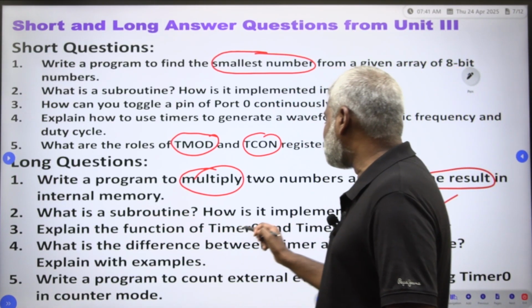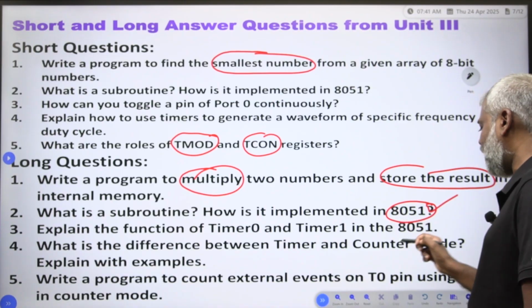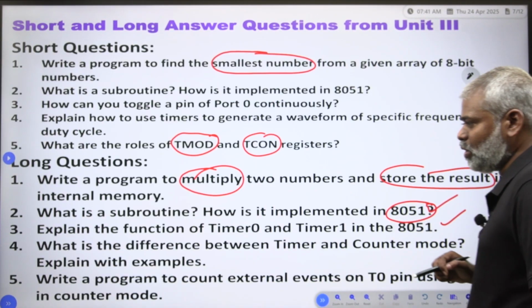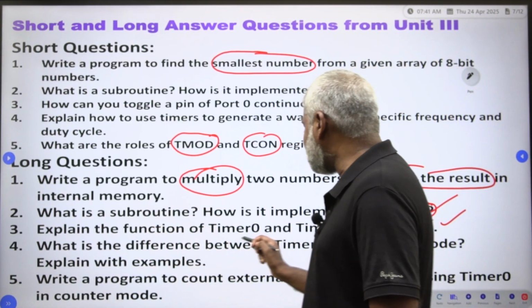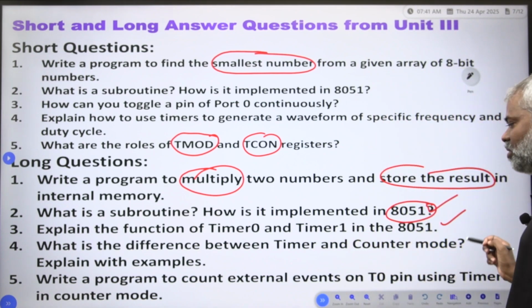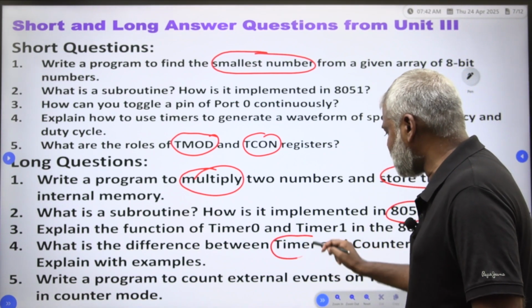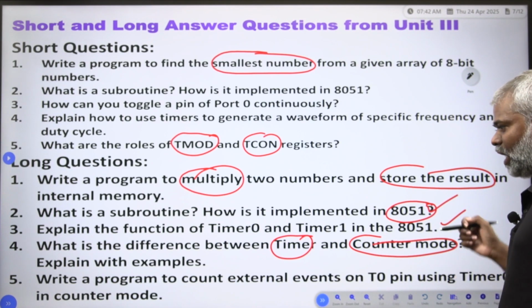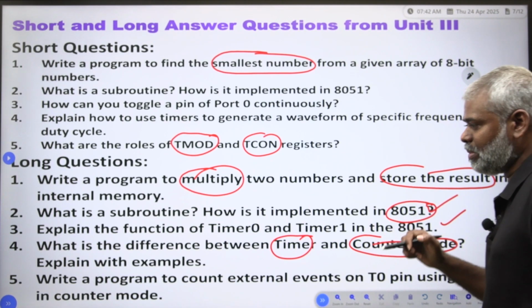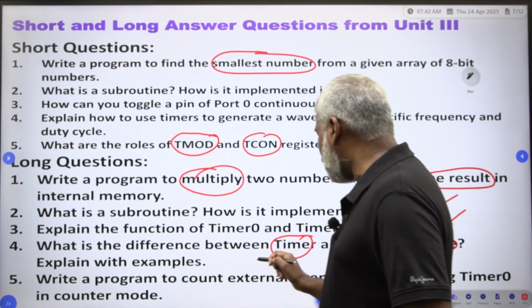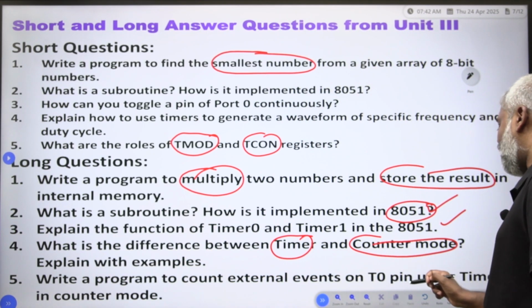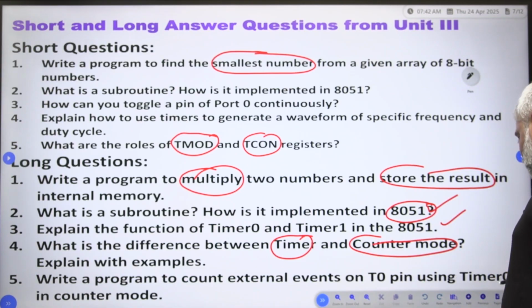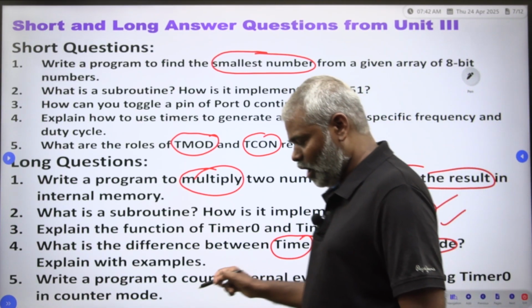Explain the function of timer 0 and timer 1 in 8051 microcontroller. What is the difference between the timer and counter mode of 8051 microcontroller? Explain with examples. Write a program to count external events on T0 pin using TR0 in the counter mode.